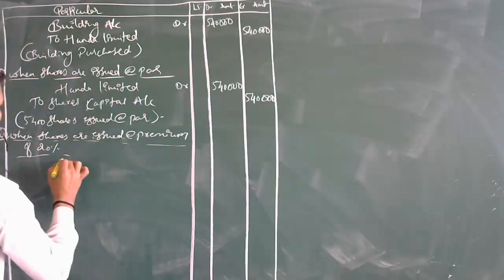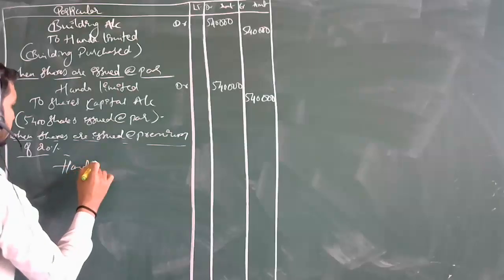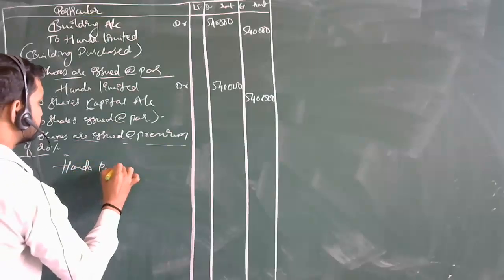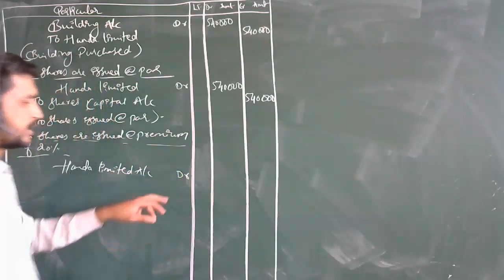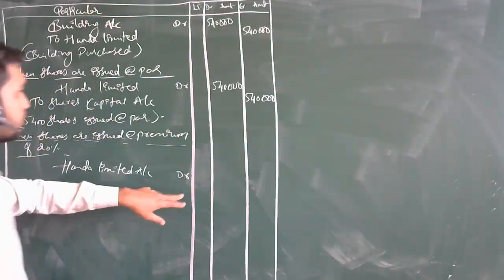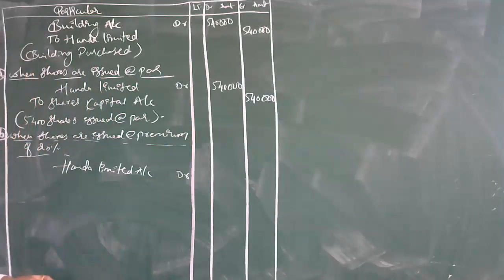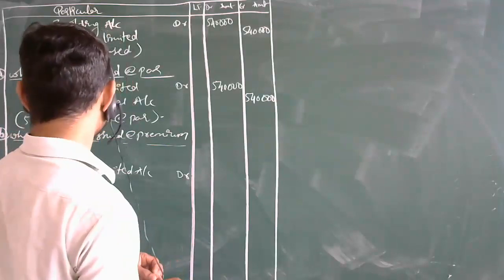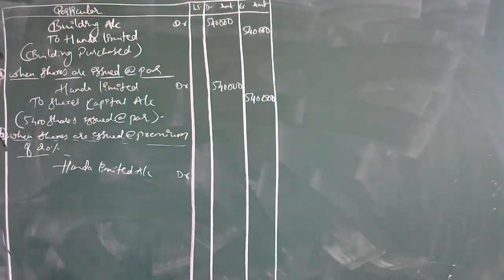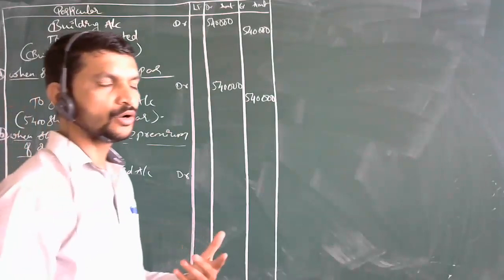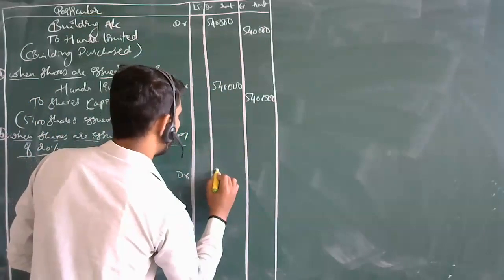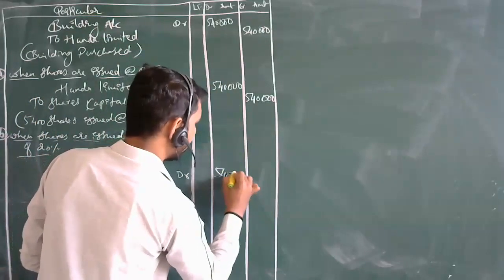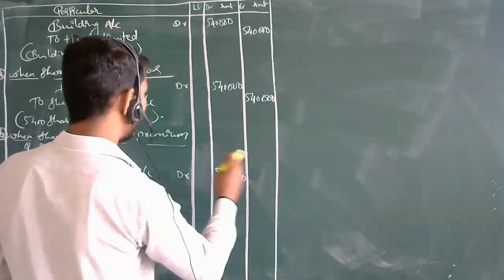Under limited account debit, the limited account debit. So what will be the total amount over here? 5,40,000. Yes, check it out. What will be the total of this? 120 into 5,400, how much? The same value will be there, 5,40,000 only will be coming, the amount will be the same.